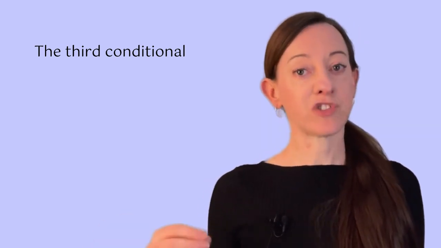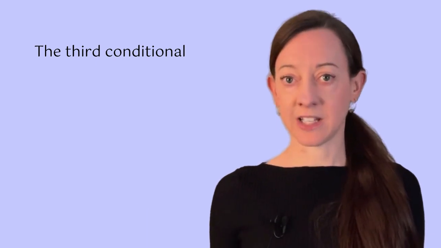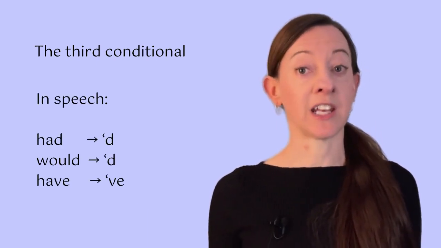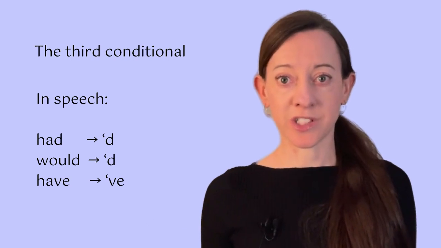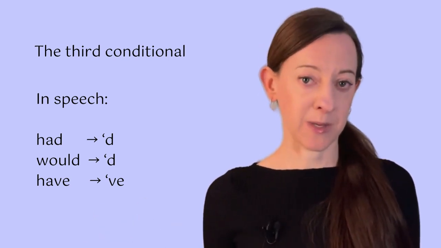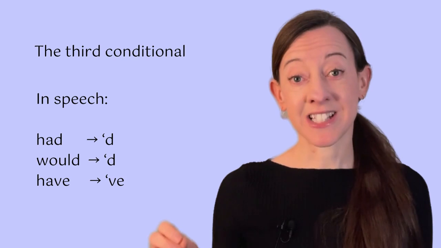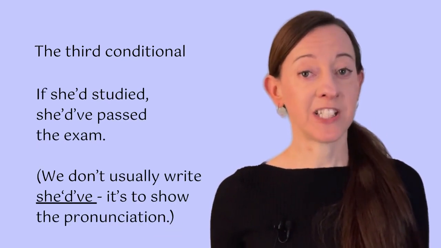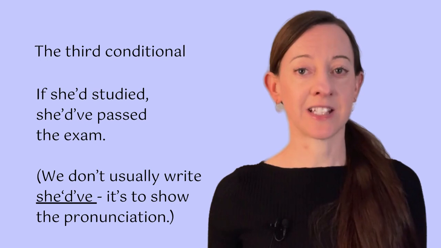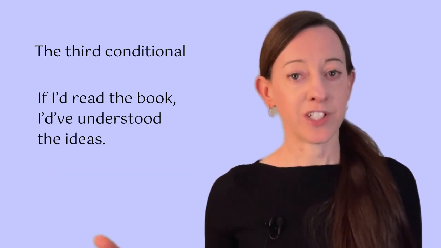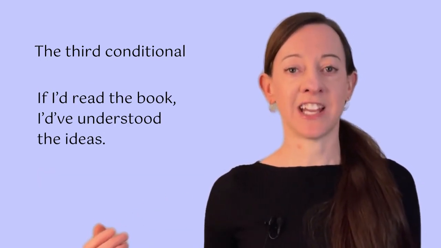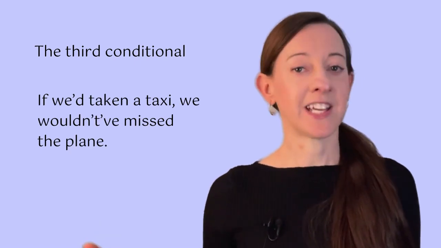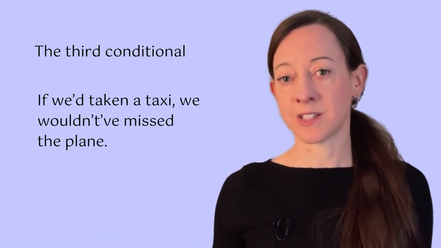One thing that's tricky about the third conditional is that we almost always shorten had and would and have in speech. So it sounds like this. If she'd studied, she'd have passed the exam. If I'd read the book, I'd have understood the ideas. If we'd taken a taxi, we wouldn't have missed the plane.